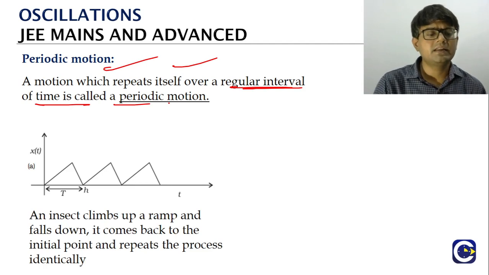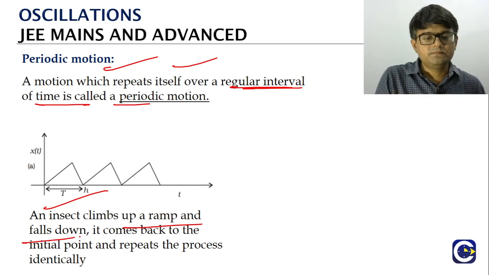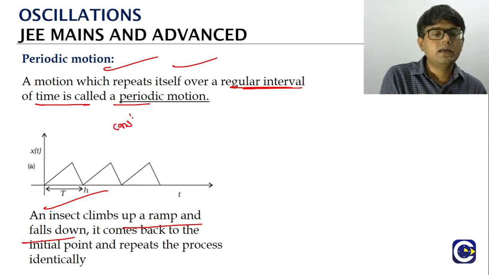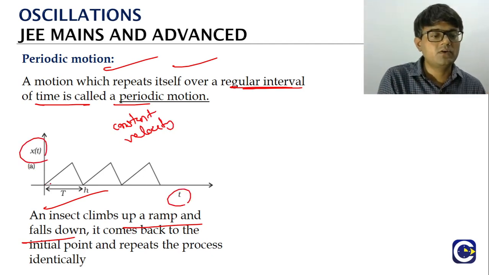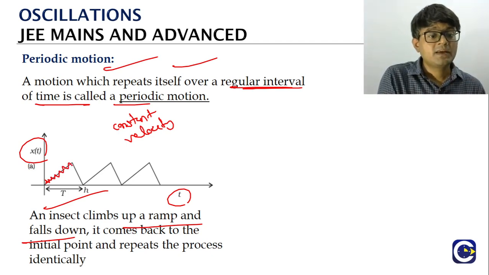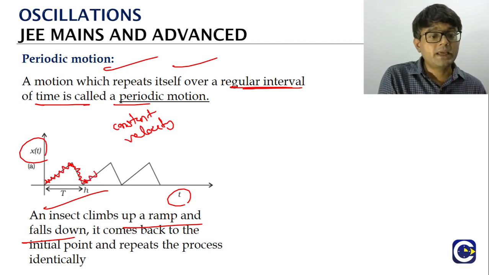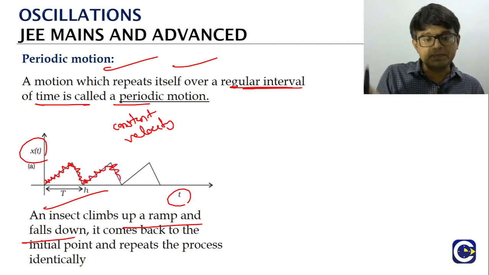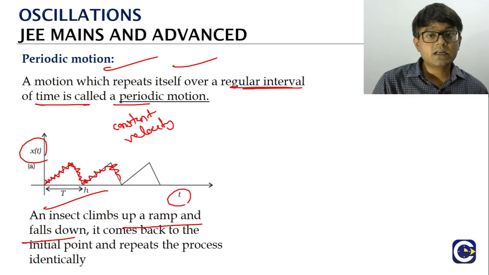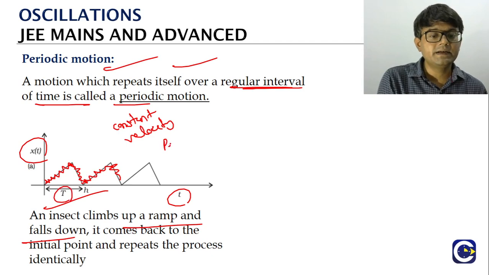Let's say, for example, there is an insect which is climbing up the ramp and again falling down, assuming it is doing so with a constant velocity. Then if you plot the position versus time graph, what is happening? It will be a straight line because we are saying constant velocity. It will come down again, that is also constant velocity, and it will climb back again. So the pattern is repeating. After how much interval is it repeating? That time interval is going to be called the period.